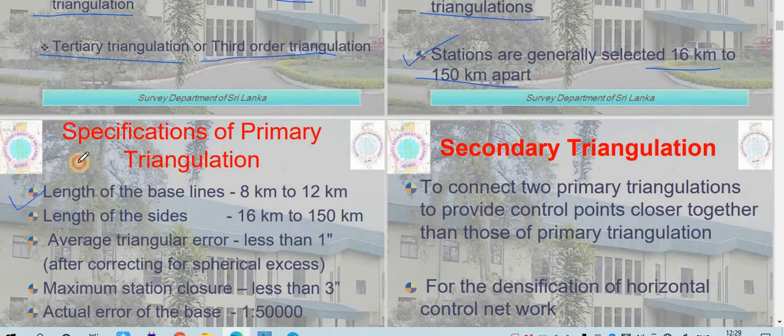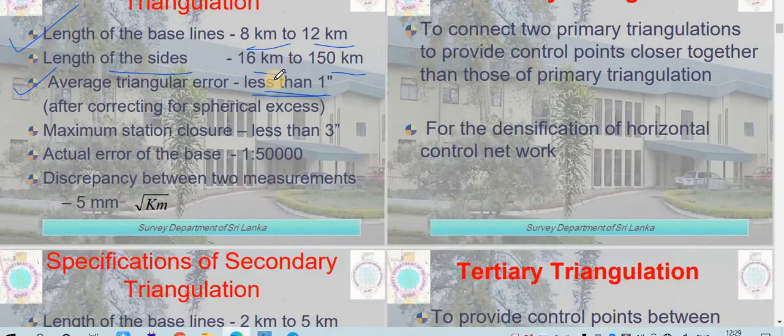Then the length of the baseline which you are measuring should be within 8 to 12 km. The length of the side can be from 16 km to 150 km. The error in triangulation should be less than 1 second. In the case of primary triangulation, the error should not be more than 1 second. Maximum station closure: when we are joining the triangles, there might be chances that the starting point and the end point of the triangle may not coincide, so the closure should not be more than 3 seconds.